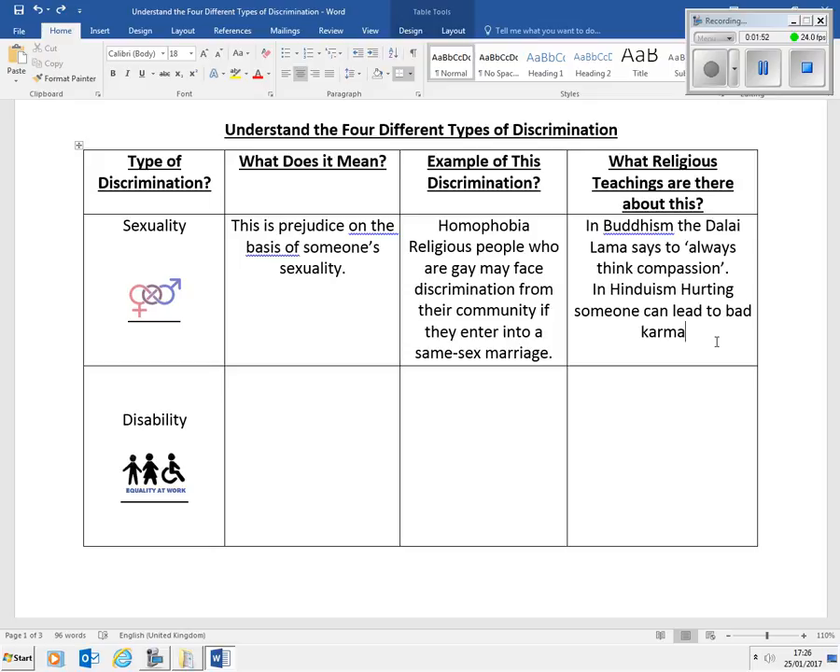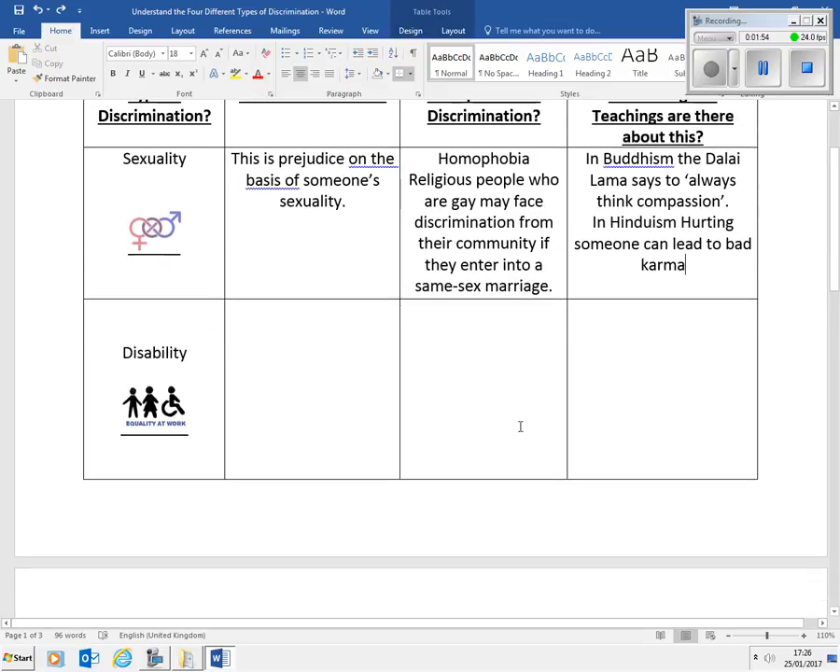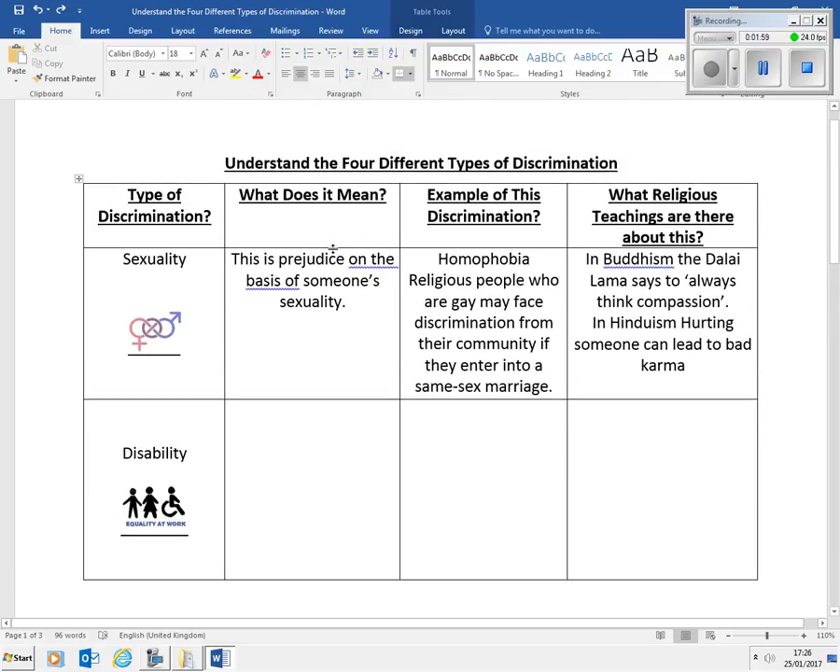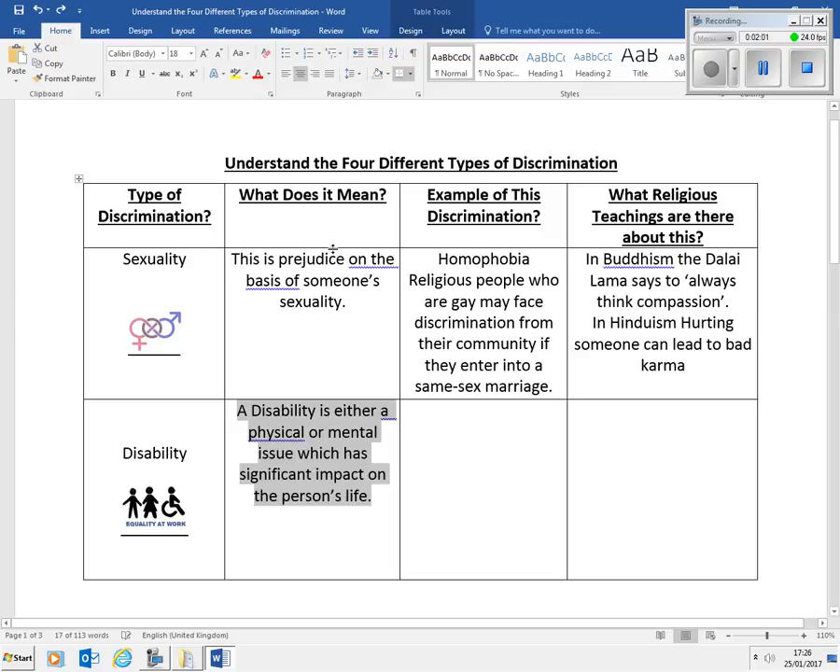Let's move on to disability, because you've got to understand that as well. What does disability mean? A disability is either a physical or mental issue that a person may have, which has a significant impact upon someone's life. A physical example could be being in a wheelchair. A mental disability could be having a mental illness which might affect one's daily life. It's usually a long-term issue which has a significant impact on the day-to-day life of a person.